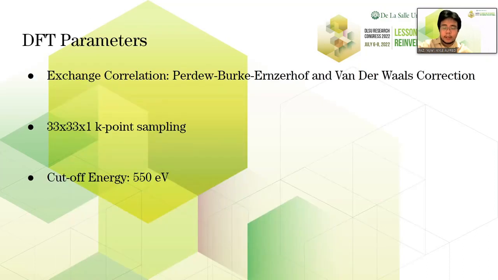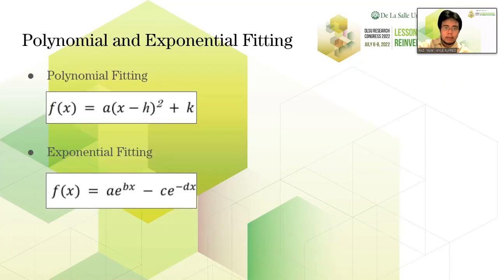Here are the parameters to our DFT calculations. The exchange correlation functional used in the study is the Perdew-Burke-Ernzerhof with van der Waals corrections. The K-point sampling was selected to be 33 by 33 by 1 with a cutoff energy of 550 electron volts. The quantum capacitance and surface charge graphs were then fitted to a polynomial function and an exponential function as needed.